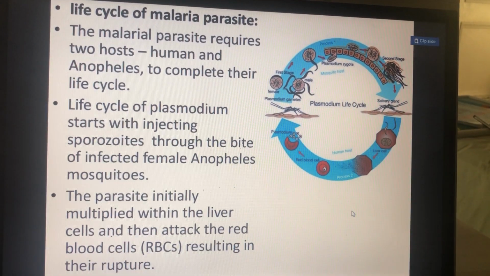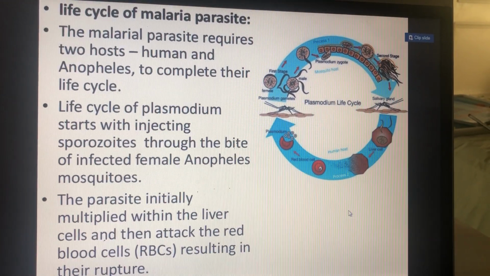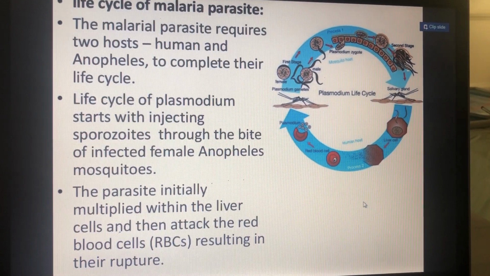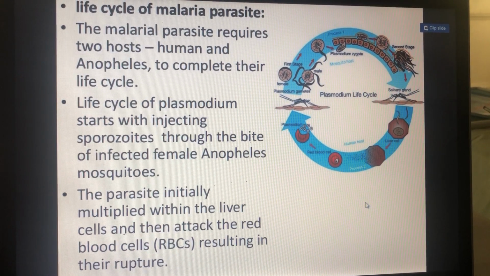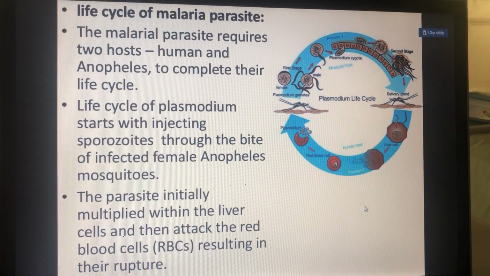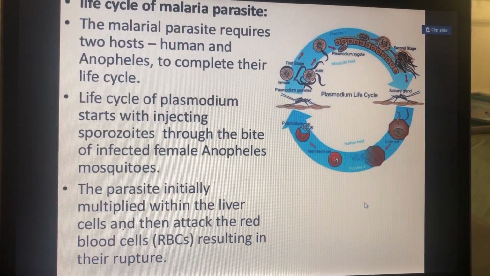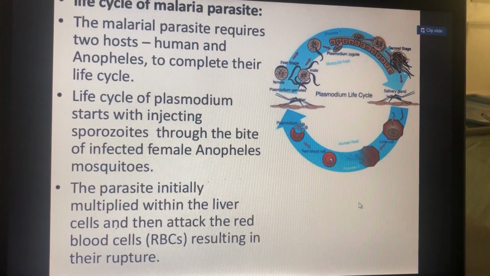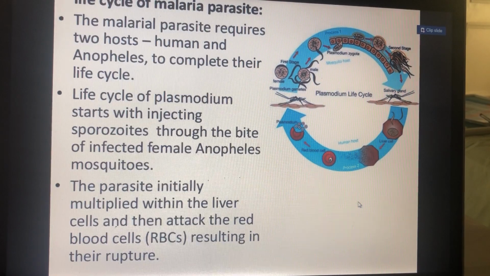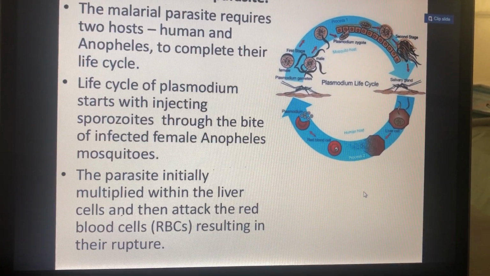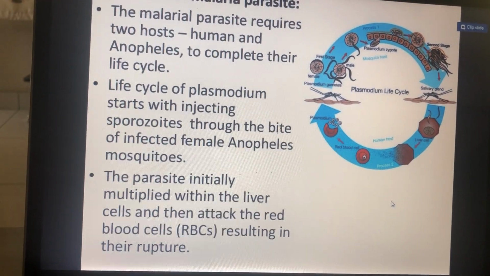The summary of the life cycle of the malaria parasite, that is Plasmodium. Malarial parasite requires two hosts, humans and Anopheles, to complete its life cycle. Life cycle of Plasmodium starts with injecting sporozoites through the bite of an infected female Anopheles mosquito. Sporozoites are released into the human body. Next point, the parasite initially multiplies within the liver cells, then attacks red blood cells. First they attack liver cells, then they move to red blood cells, resulting in the rupturing of RBCs.